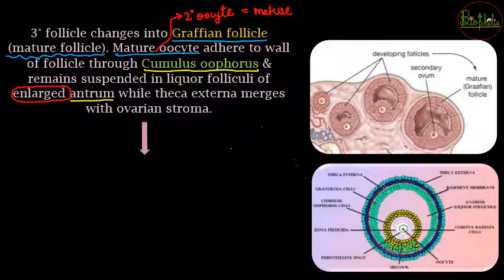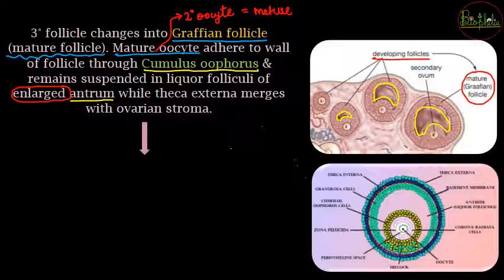So if you can see in the diagrams over here, as the developing follicle goes on to reach the mature follicle, where will the difference be seen? The difference will be majorly seen in the antrum. If you notice, the antrum over here is quite large compared to the previous stage, and when the mature follicle forms, the antrum is going to get enlarged up to the maximum possible length.